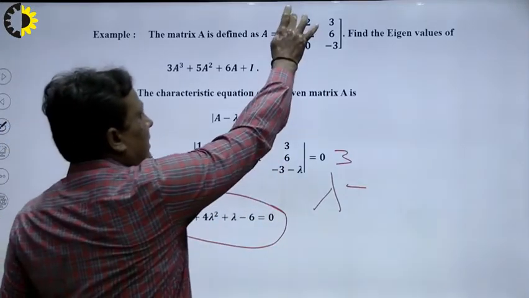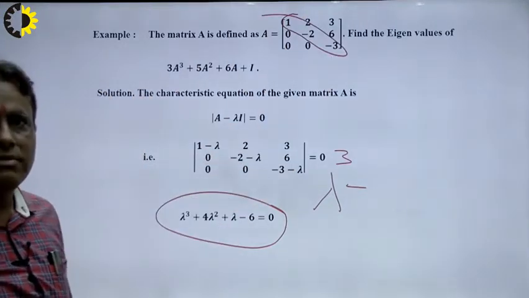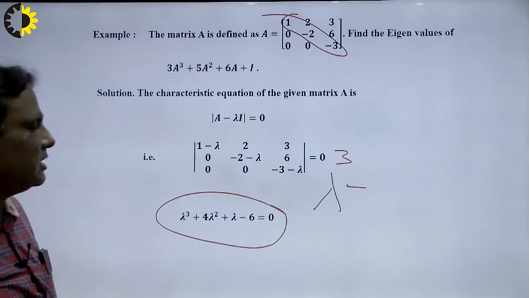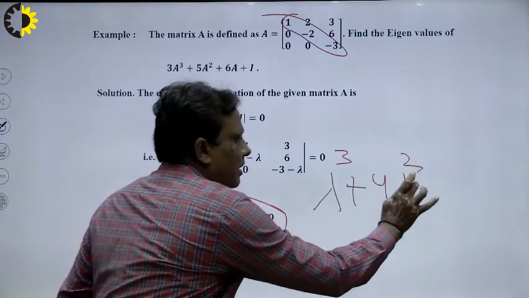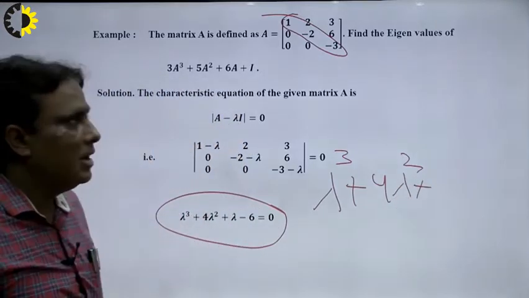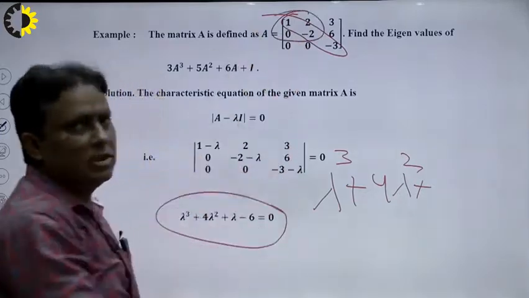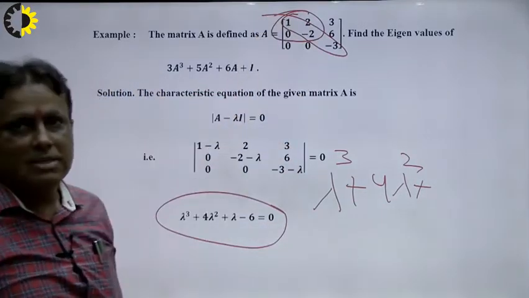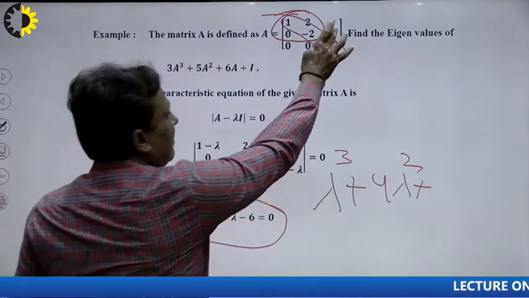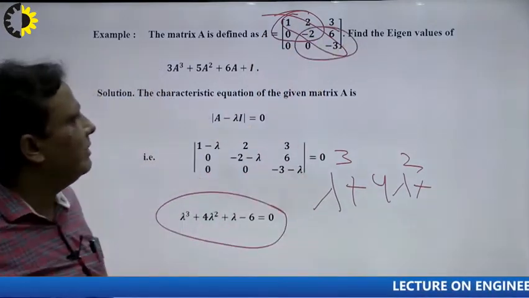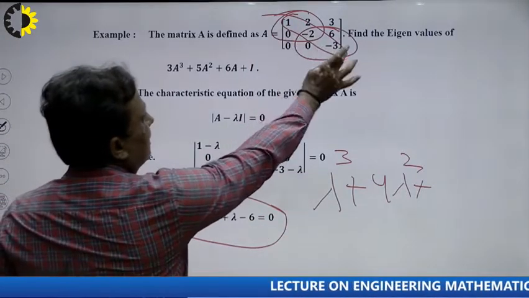The trace will be 3 plus 5, so that means minus 4. So minus minus plus here, so 4 lambda squared, minus, there is plus. What will be the value of these terms? Minus 2, minus 1, minus 2, and this is 0. So minus 2 here. And what will be the value of these terms? 3 times 2 is plus 2. And what will be the value of the corners?